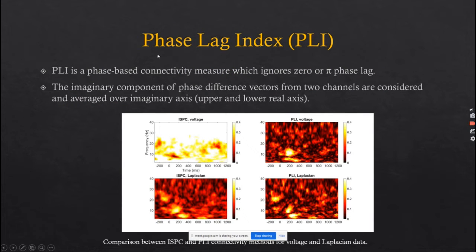Another phase connectivity method is the phase lag index, or PLI. This measure ignores the 0 and pi phase lag. Although its mechanism is almost similar to ISPC and ITPC, for this measure we only consider the imaginary component of the phase differences. This is the comparison between ISPC and PLI. ISPC is computed on voltage data, and after applying the Laplacian we are able to mitigate the potential confound of volume conduction. The PLI result is almost similar for voltage and Laplacian. So PLI is more robust to the confound of volume conduction.